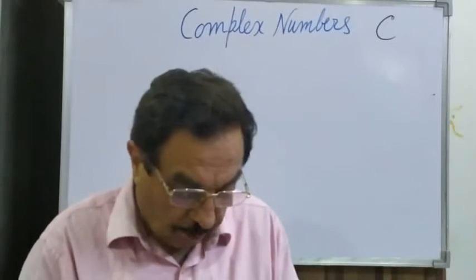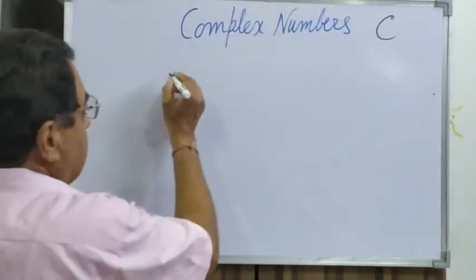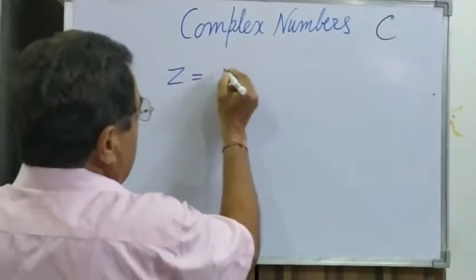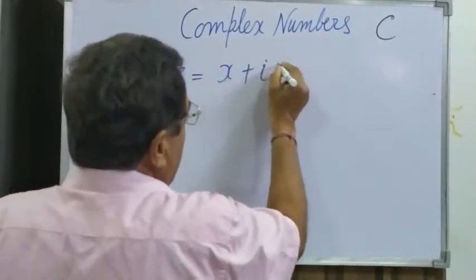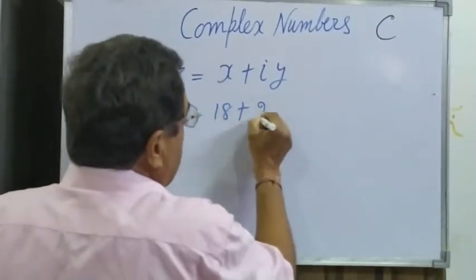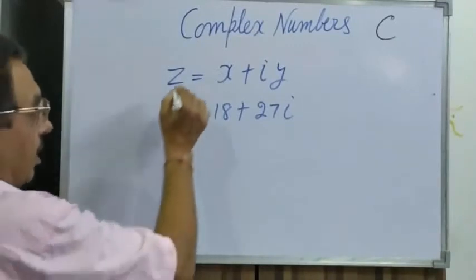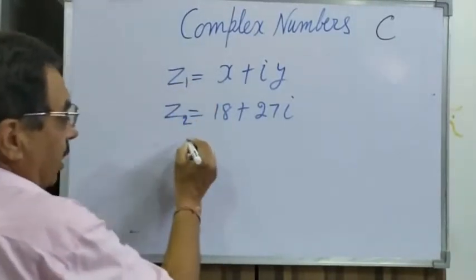After knowing the conjugate, now I will tell you the equality of two complex numbers. Suppose one of the complex numbers is x plus iota y, and the other is 18 plus 27 iota, and it is given that z1 and z2 are equal.